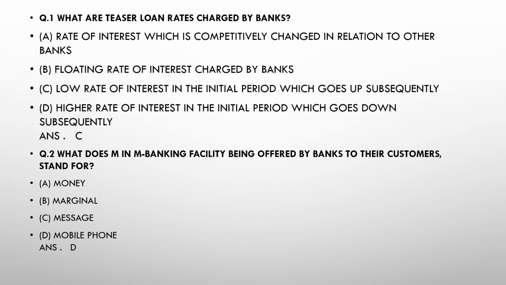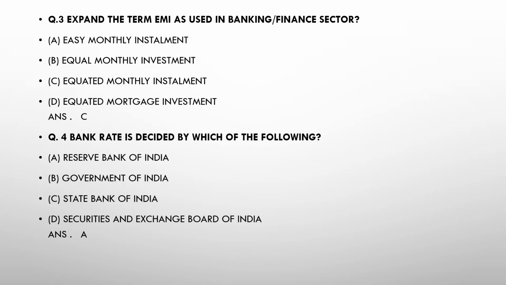Now moving on to question number 3. Explain the term EMI as used in the banking and finance sector. Option A, easy monthly installment. Option B, equally monthly investment. Option C, equated monthly installment. And option D, equated mortgage investment. So the answer will be C, equated monthly installment.